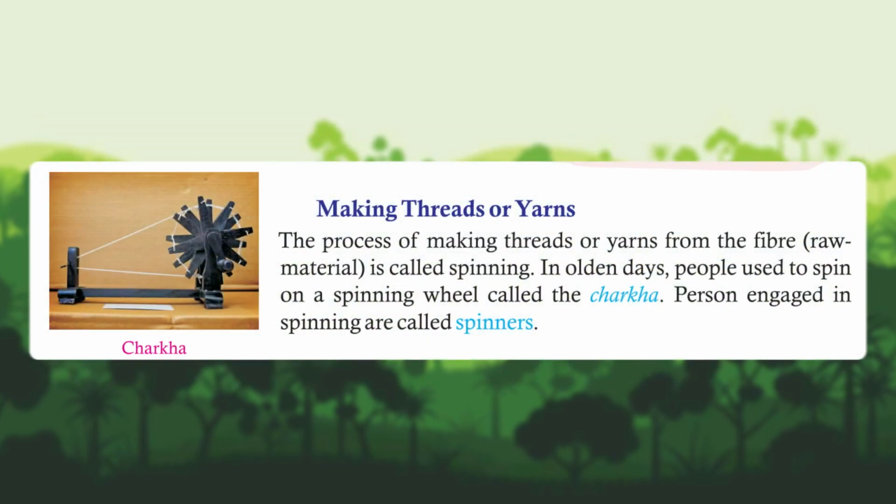Making threads or yarns. The process of making threads or yarns from the fiber, the raw material, is called spinning. In olden days, people used to spin on a spinning wheel called the charkha. Persons engaged in spinning are called spinners.